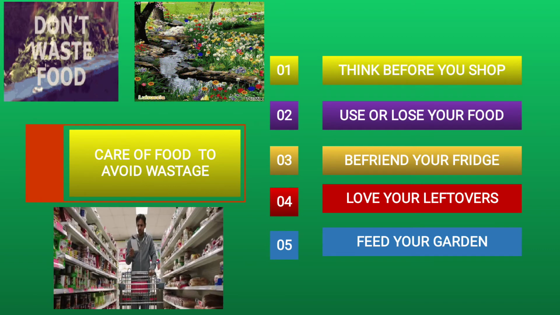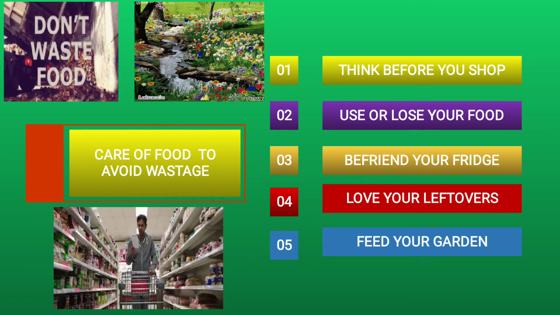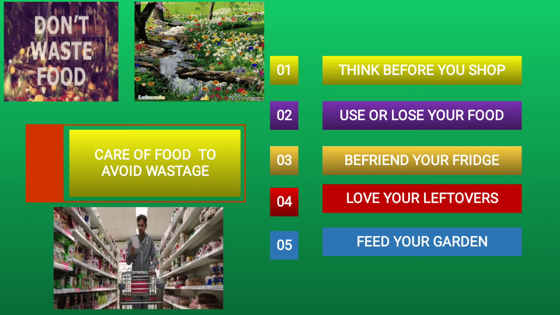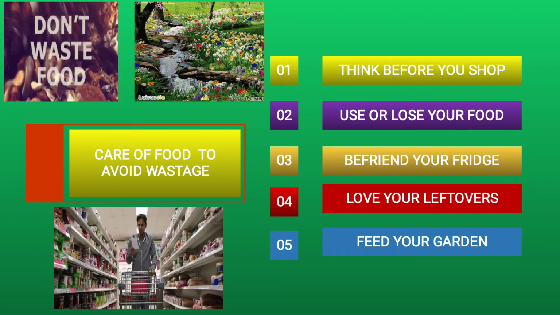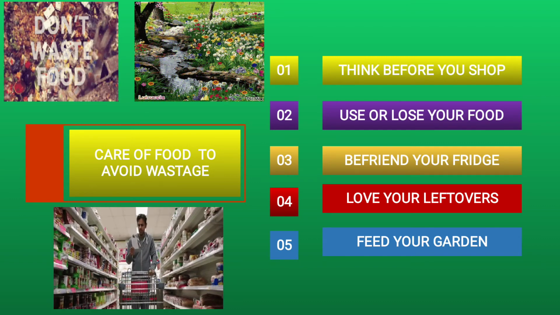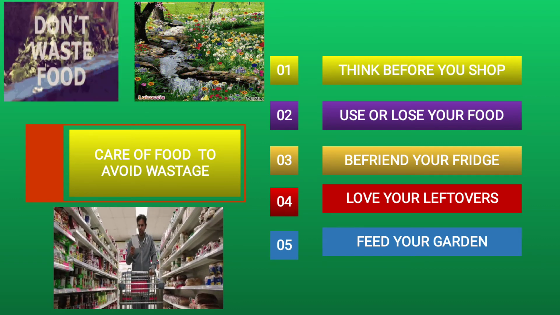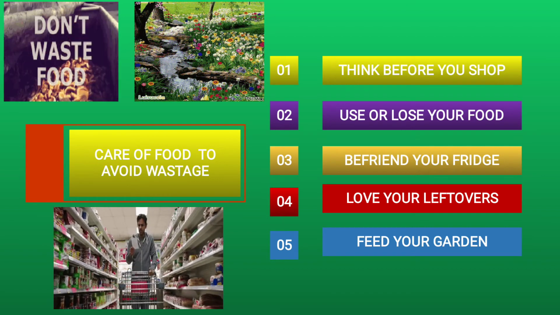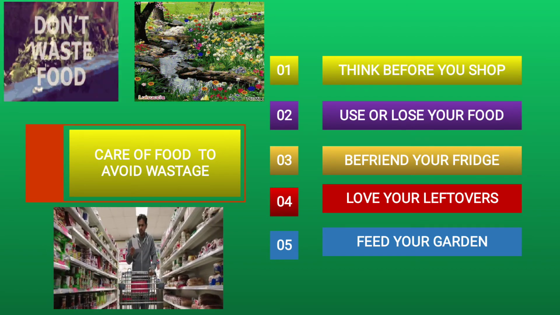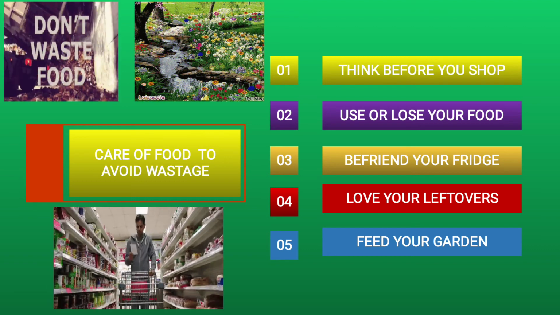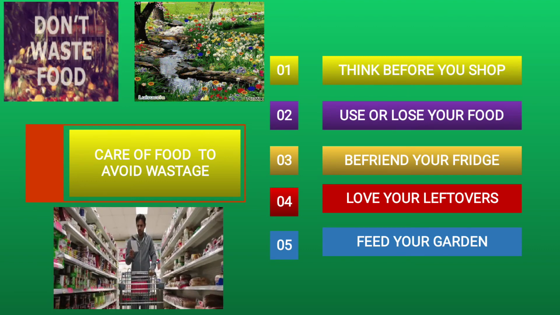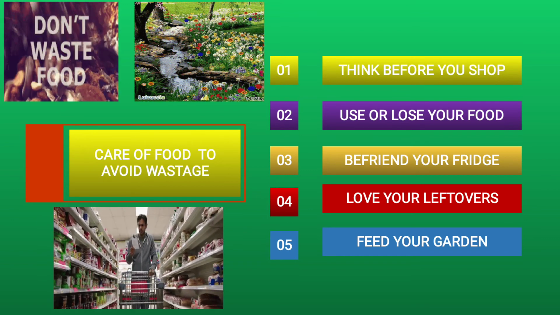Know your fridge means we have to keep watching perishable food. Now perishable, what is it? The food which gets spoiled very easily, like milk, dairy products, cooked food, leftover food, fruits and vegetables. We have to watch them to prevent unnecessary waste, because they get spoiled very easily.